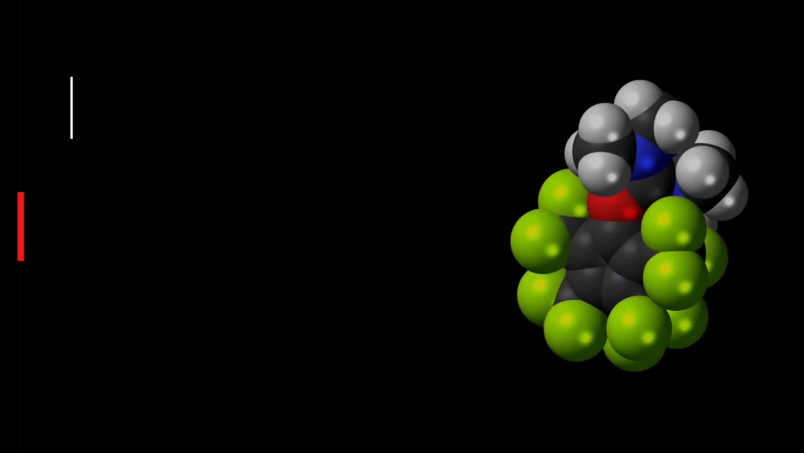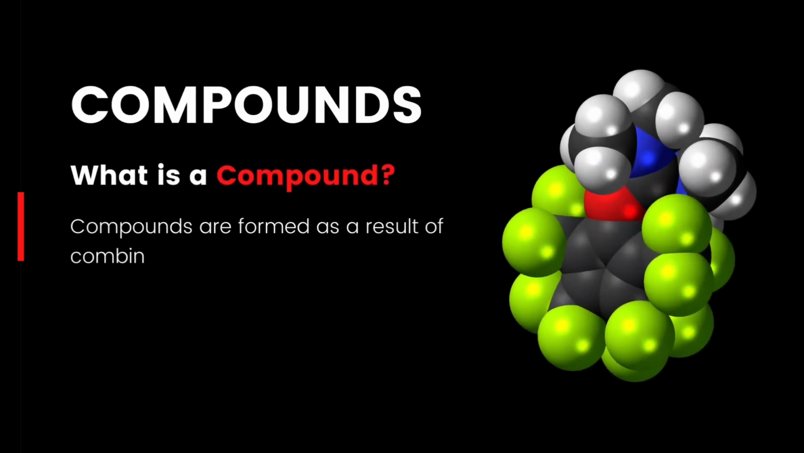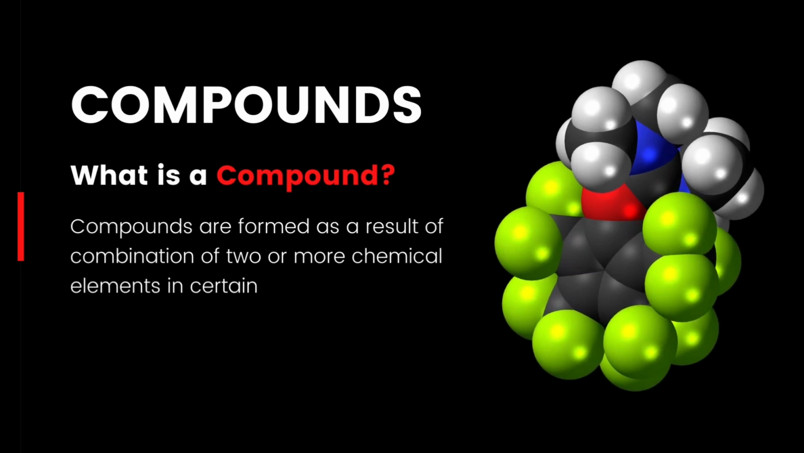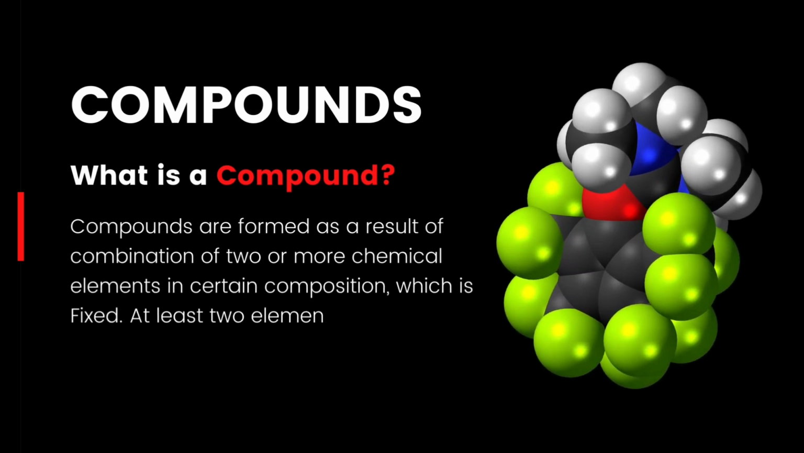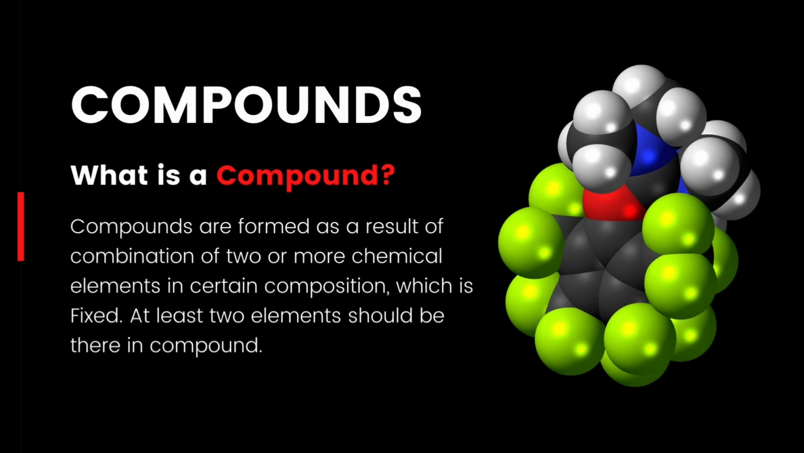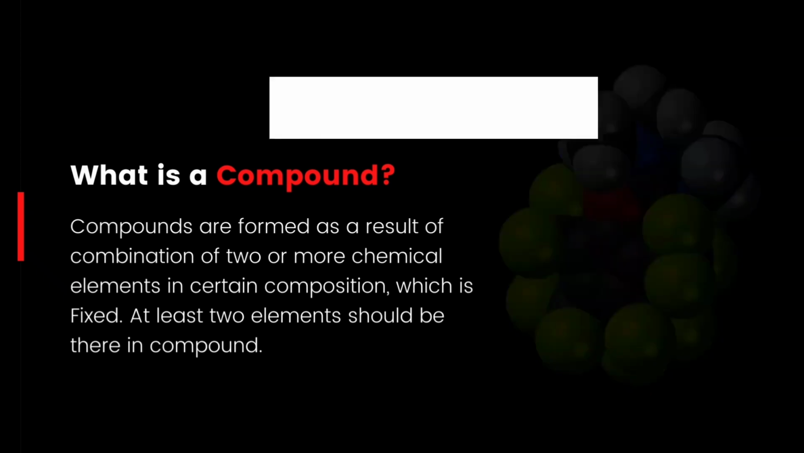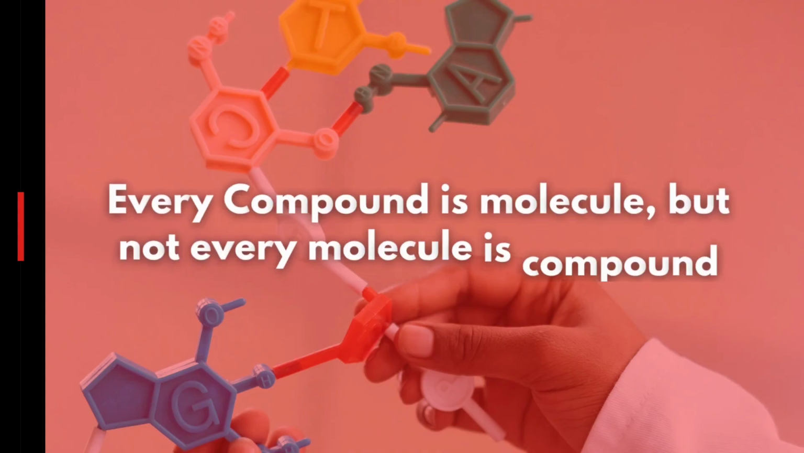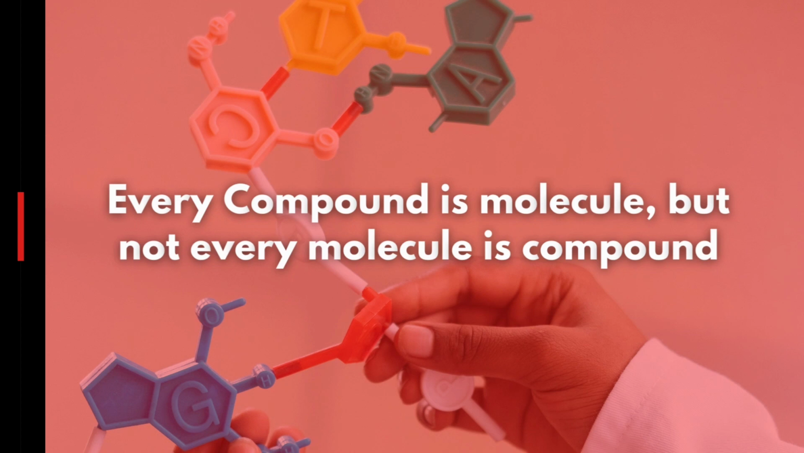Now, what are compounds? Compounds are formed as a result of the combination of two or more chemical elements in a certain composition, which is fixed. At least two elements should be there in a compound. Every compound is a molecule, but not every molecule is a compound. Let's just take some examples.